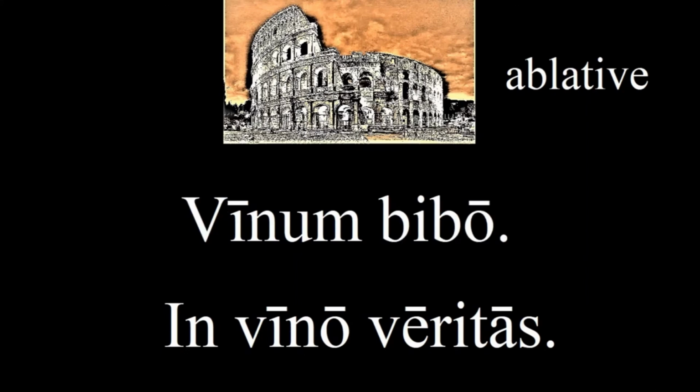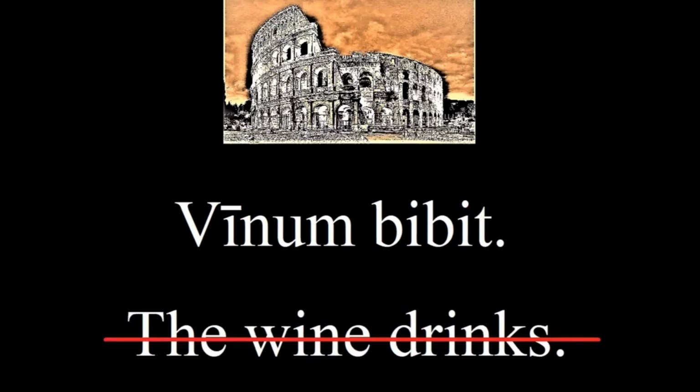Neuter nouns are the same whether they're the object or the subject. However, since neuter nouns are inanimate objects, this doesn't get confusing because we know that vinum bibit cannot mean the wine drinks. It has to be referring to an unstated pronoun like he or she.